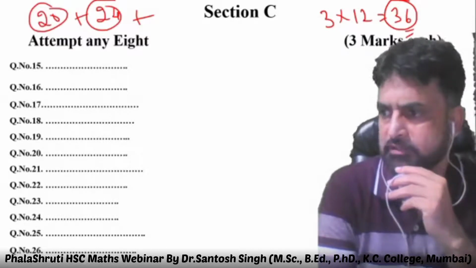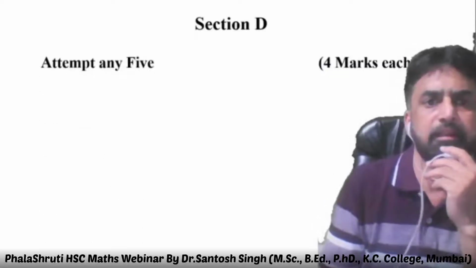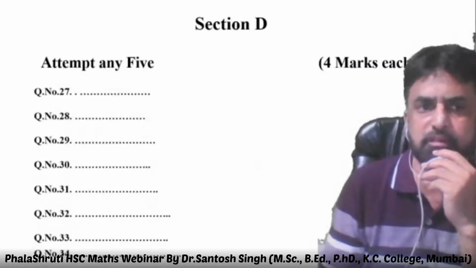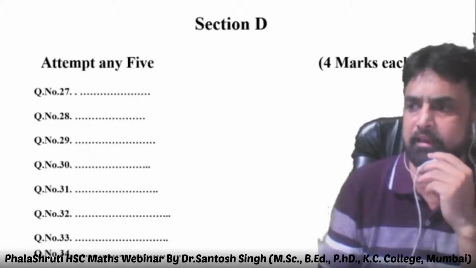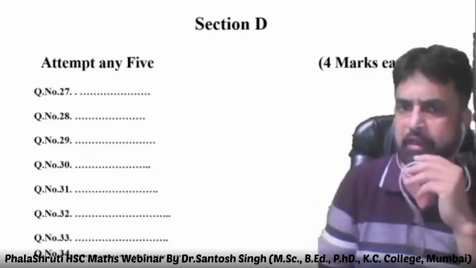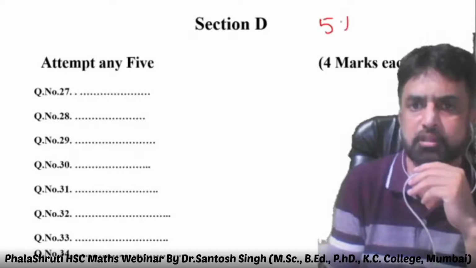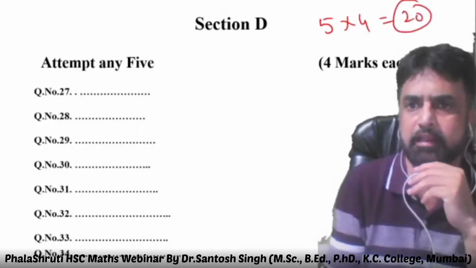Let us go to section D. In section D, there will be 8 sub questions. Attempt any 5 out of these 8, 4 marks each question. So that again will give you 5 questions, 4 marks each, and that would be 20 marks.